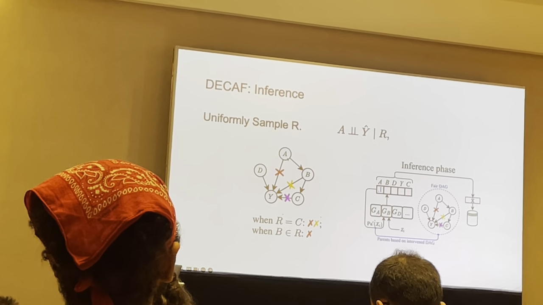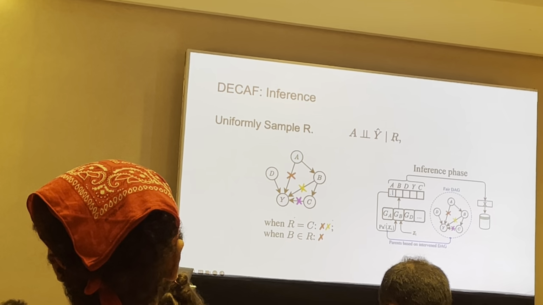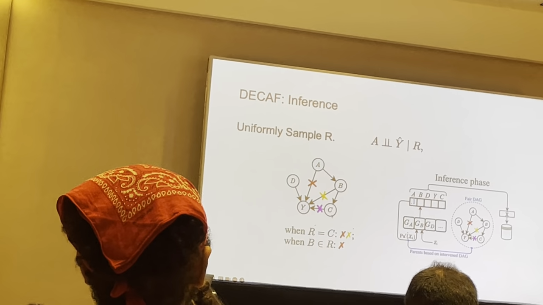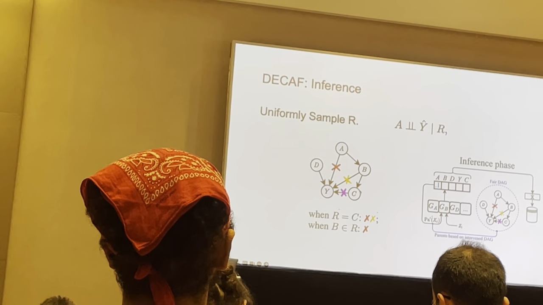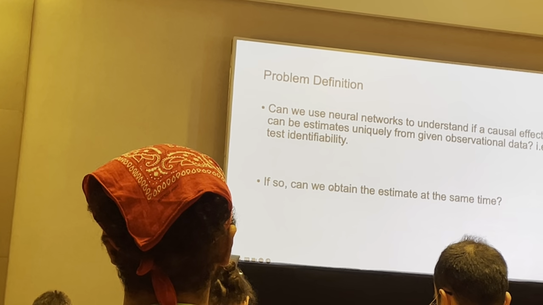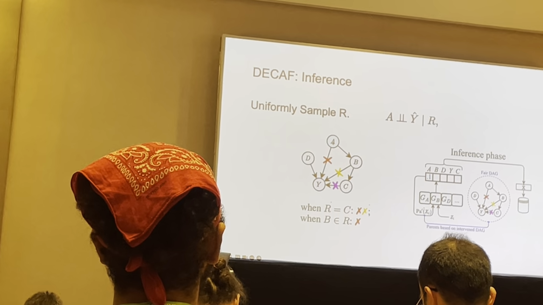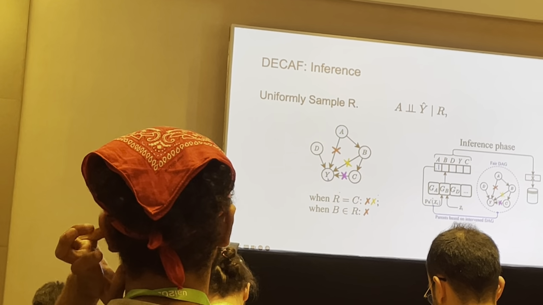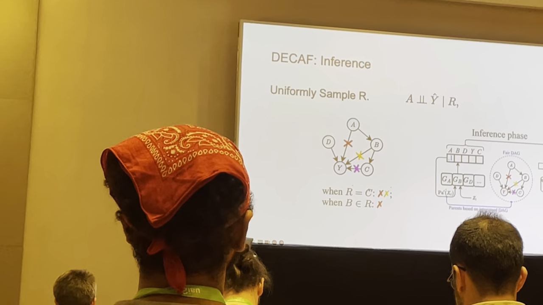Now, this was our goal, right? A, the sensitive attribute, has to be independent from Y given R, the subpopulation, some other variable. Suppose R equals C, this variable. If I condition on C, this path A to B, B to C, C to Y is blocked, right? That means the correlation or dependency between A and Y cannot pass through this path. So the only open paths are A to Y directly and A to B, B to Y.